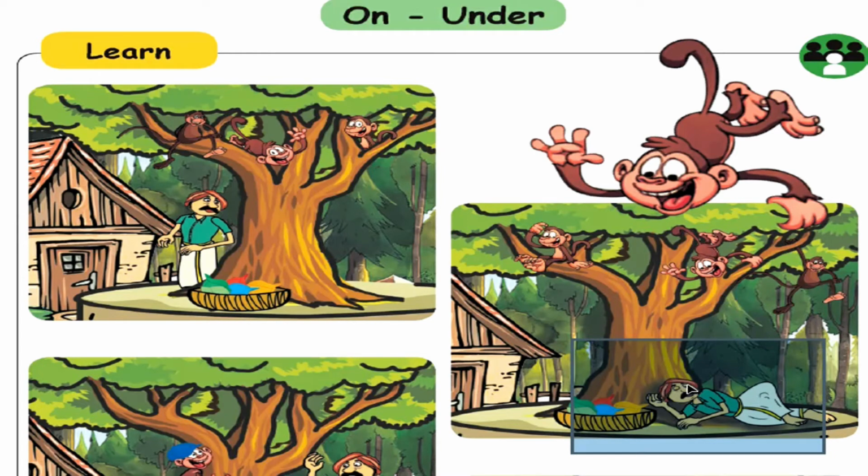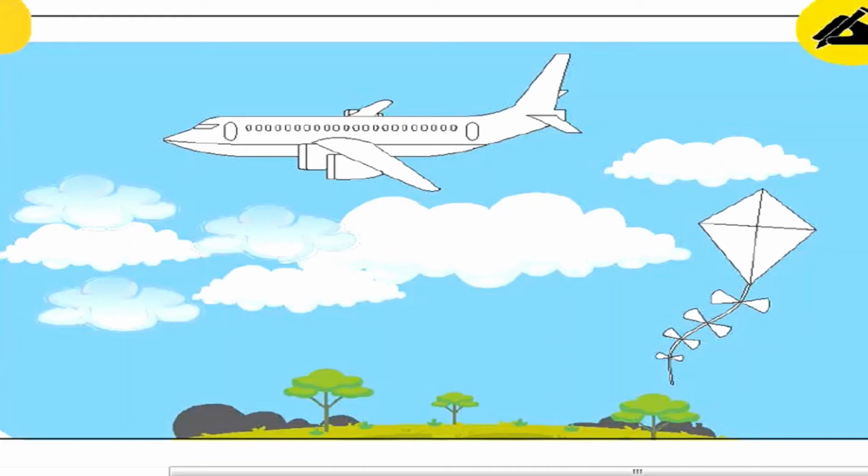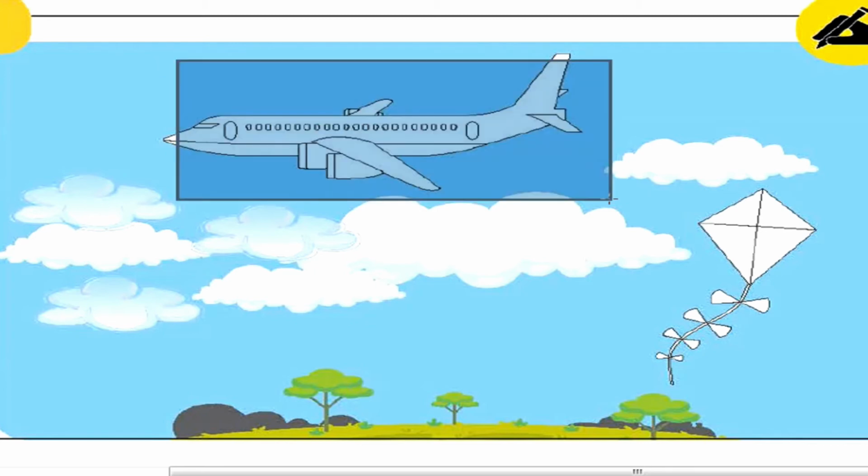Look over there. The aeroplane is flying above the cloud. See the kite. The kite is flying below the cloud.